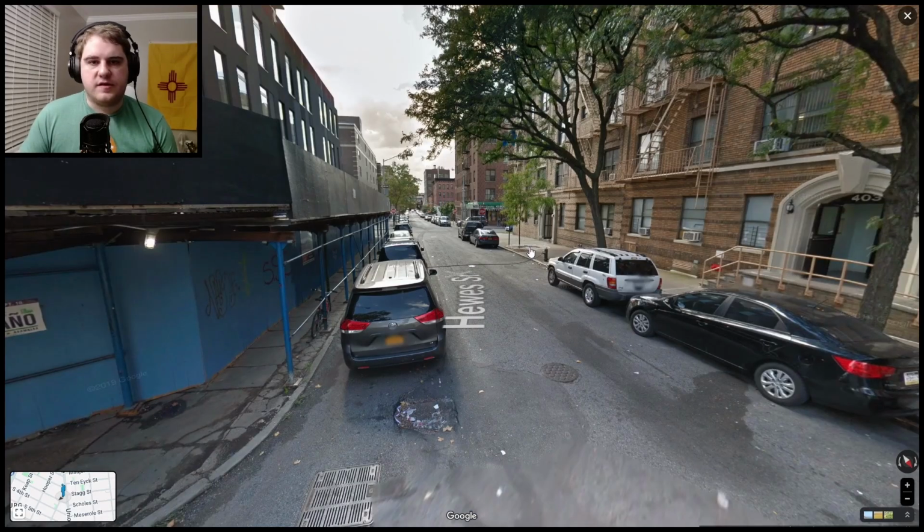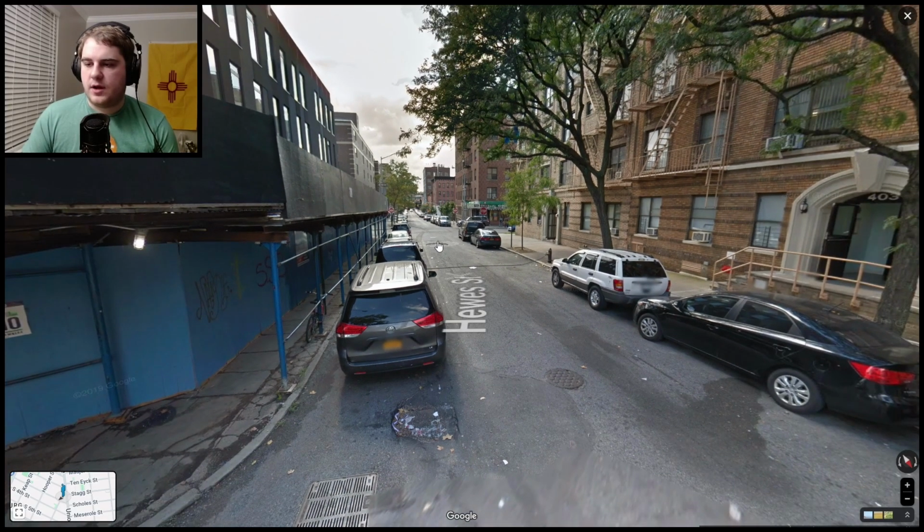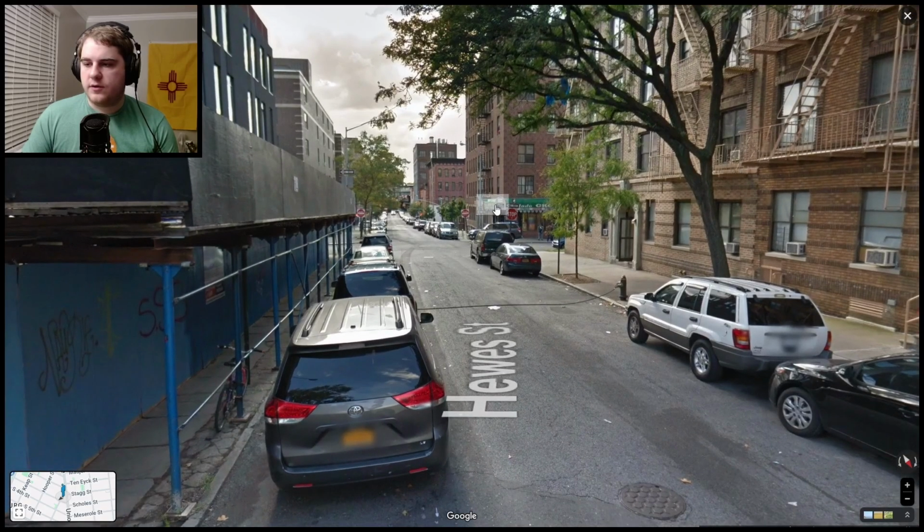New York City is also a very easy city to identify. You obviously have the plates, but the city as a whole is more densely packed. We have these long-running roads, just a lot of large buildings, and just kind of what you would expect New York City to look like. Just a very busy place.